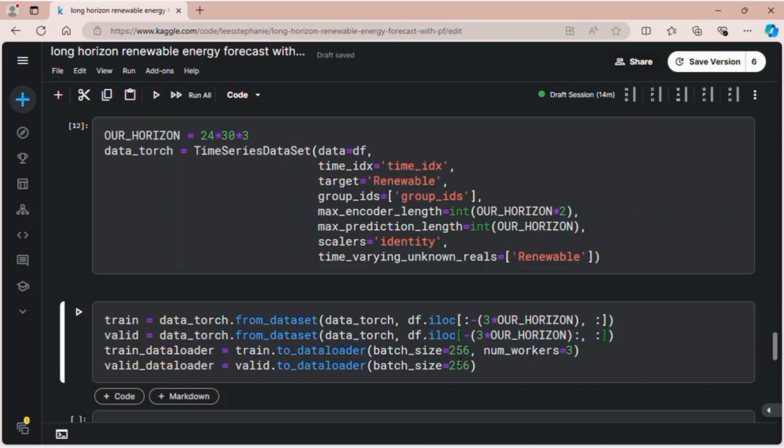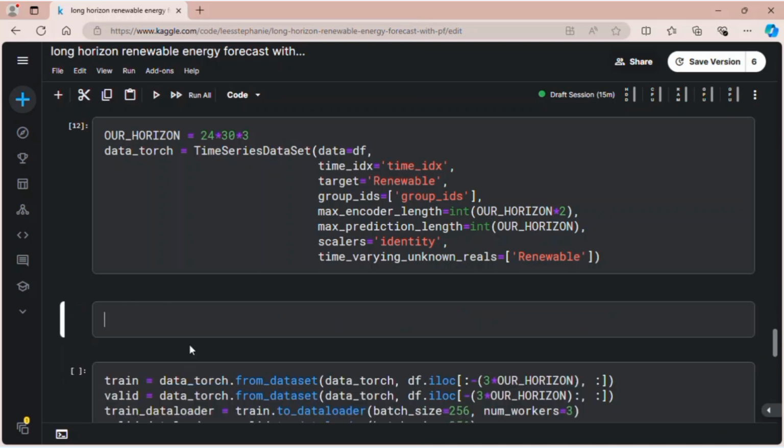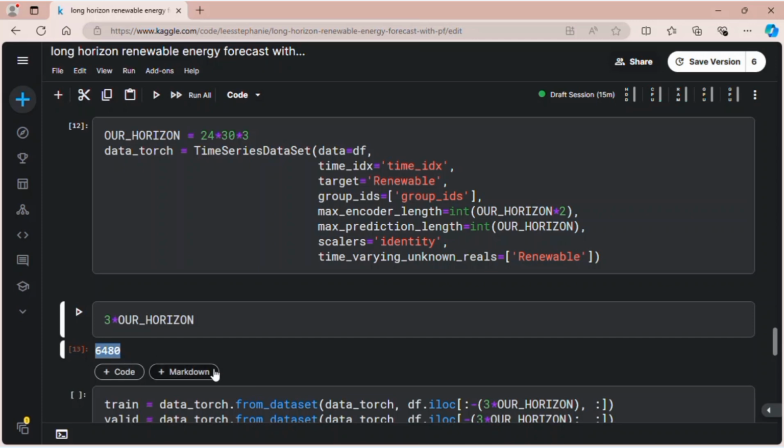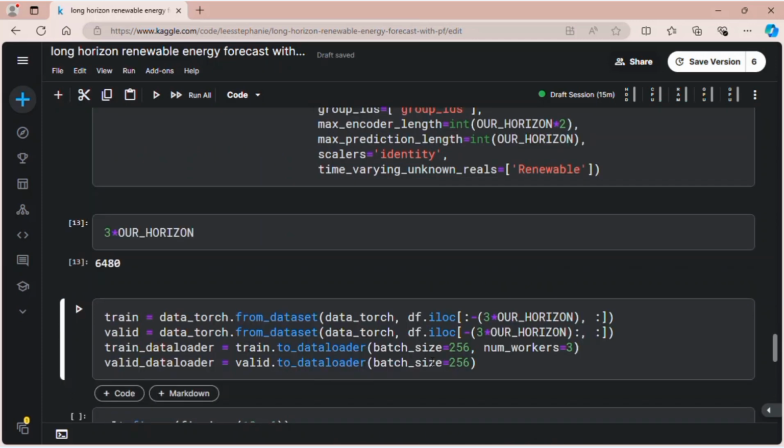That's why I just take the last few rows, 3 times our horizon. Let's just count it. What is 3 times our horizon? 6480. So for the valid data, I'm taking the last 6480 rows from the whole data.